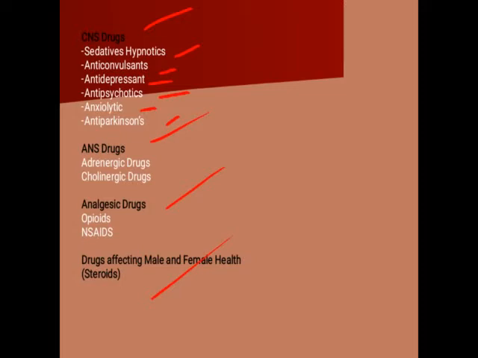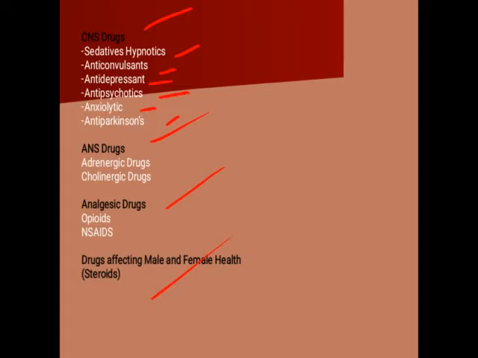Second chapter is ANS, the drugs acting on the autonomic nervous system. There are two types, as you have already studied: adrenergic drugs and cholinergic drugs. The drugs acting on adrenergic receptors come under adrenergic drugs, and those related to cholinergic receptors come under cholinergic drugs.